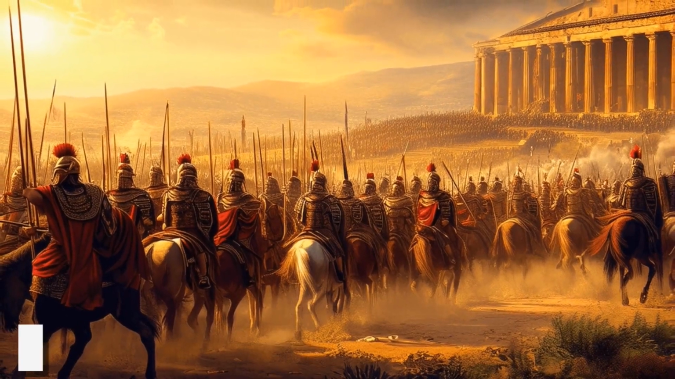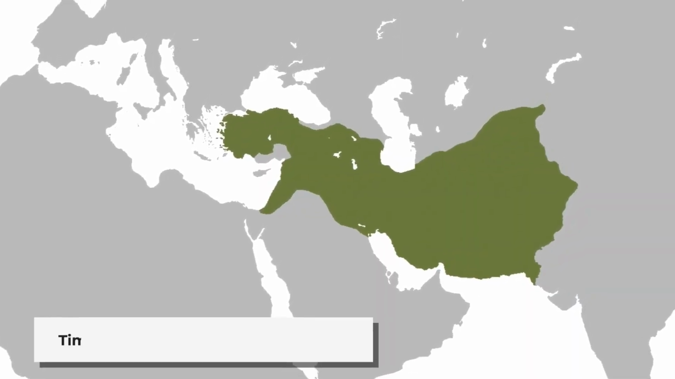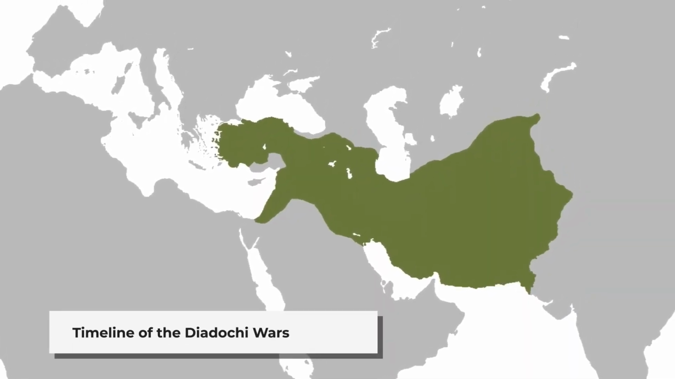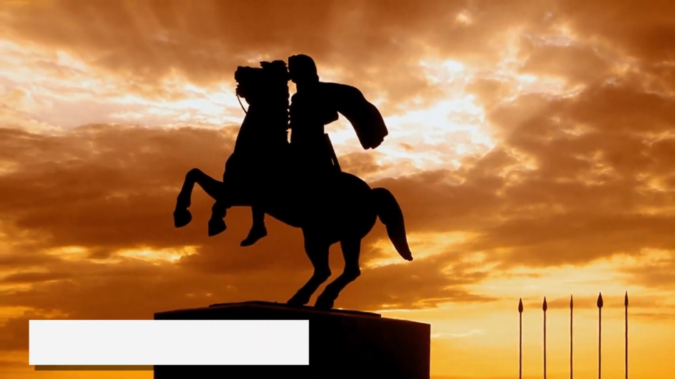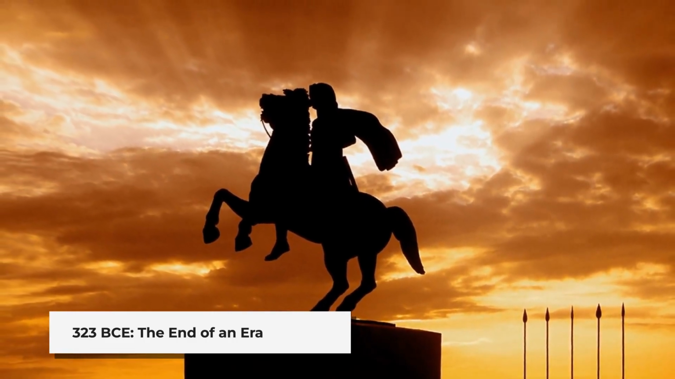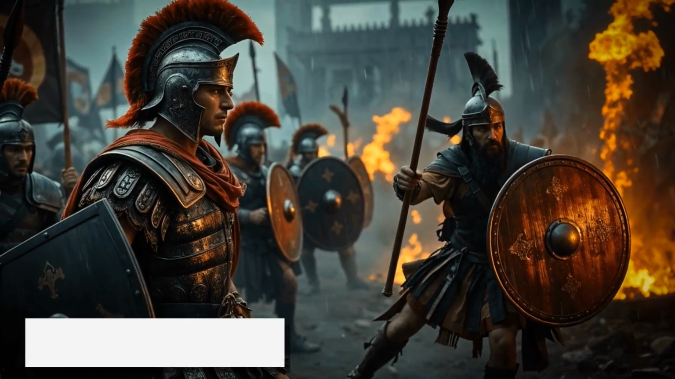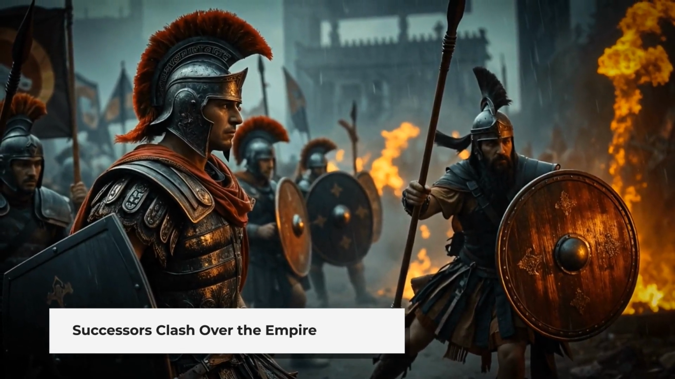Scene 13. Death and division of the empire. Visual: an animated timeline showing the Diadochi Wars and the fragmentation of Alexander's empire. Text overlay: 323 BCE. Alexander dies at 32, his empire divides. Narration: theories on his death, followed by the wars of his successors that led to the division of his empire.